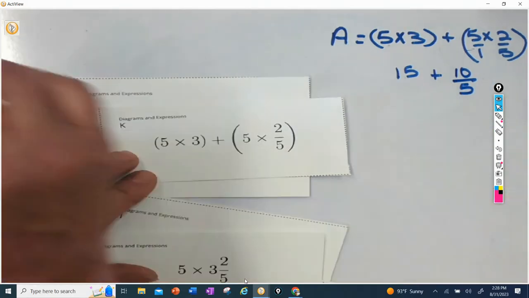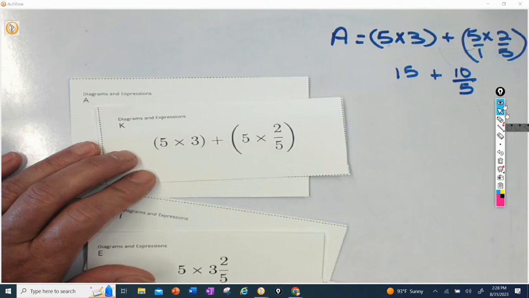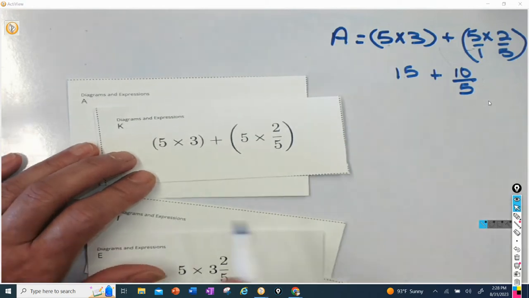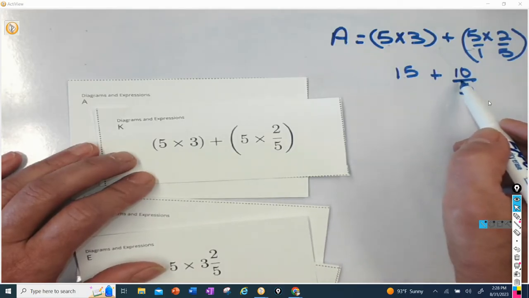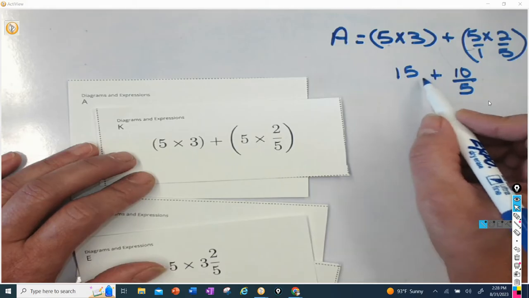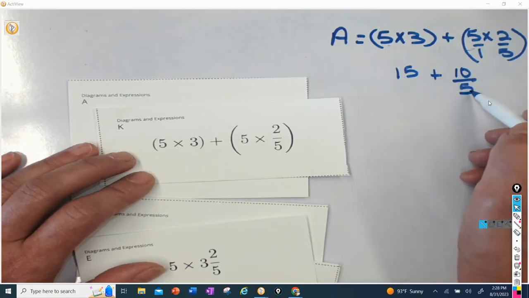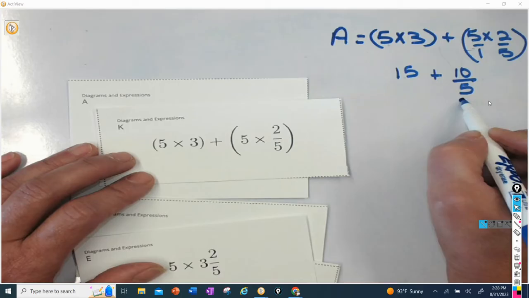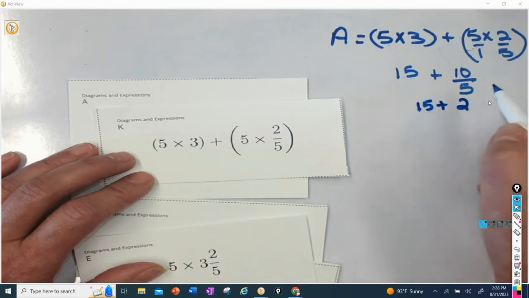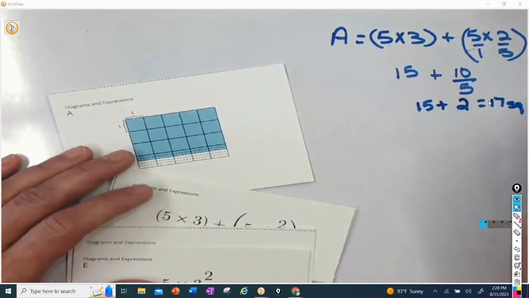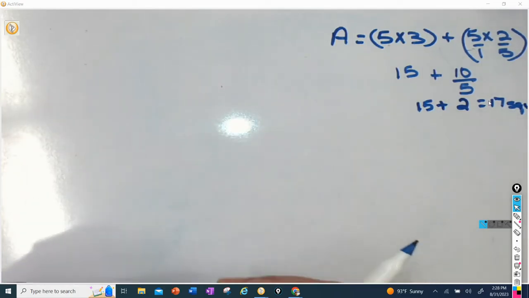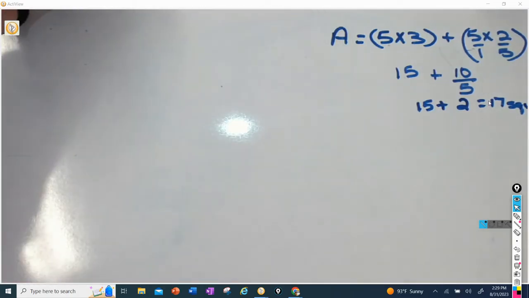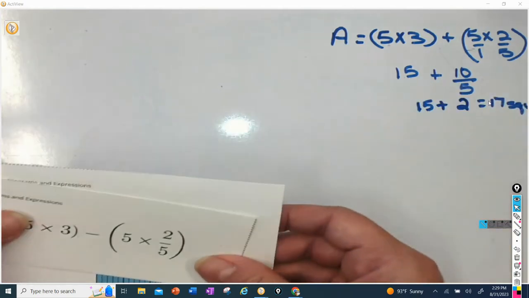And I remember from a previous lesson, let me move this out of the way, I remember from a previous lesson that this fraction sign is the same as a division symbol. So this would be 15 plus 10 divided by 5. And I know that 10 divided by 5 is 2. So 15 plus 2 is 17 square units. All right. So that is the area for A.